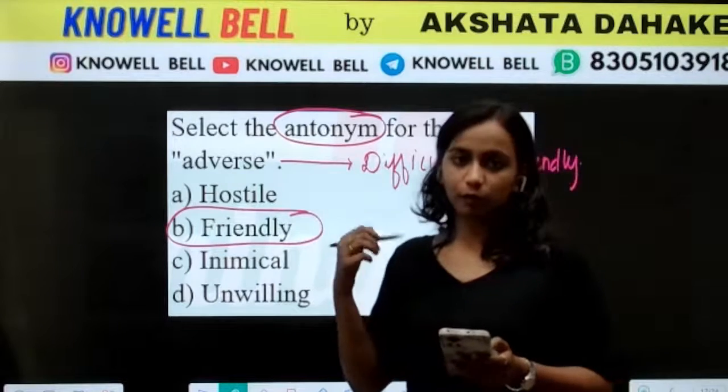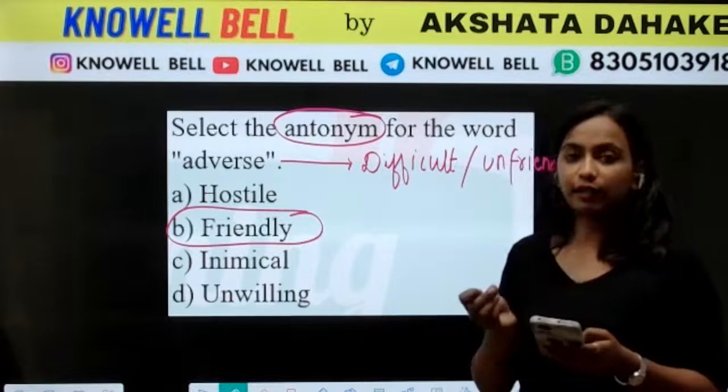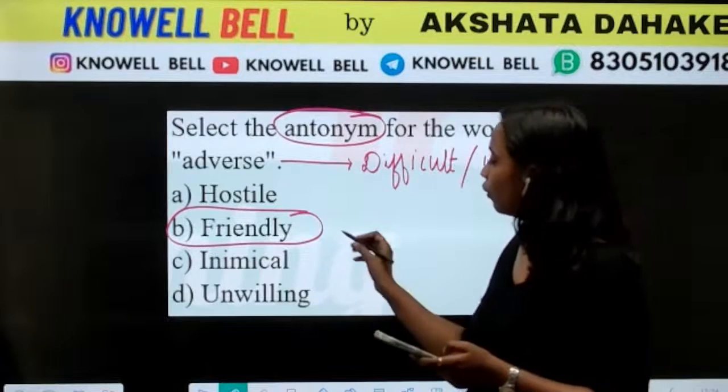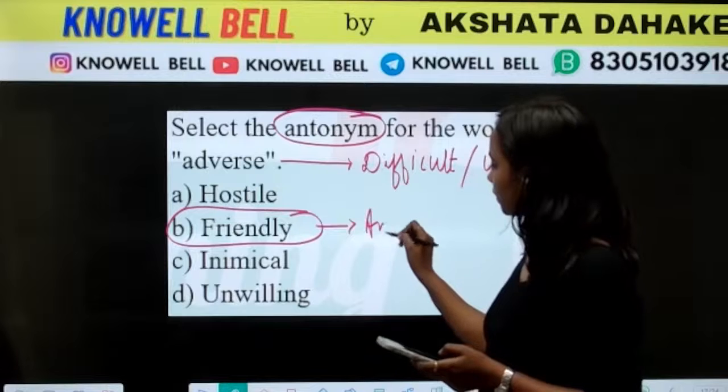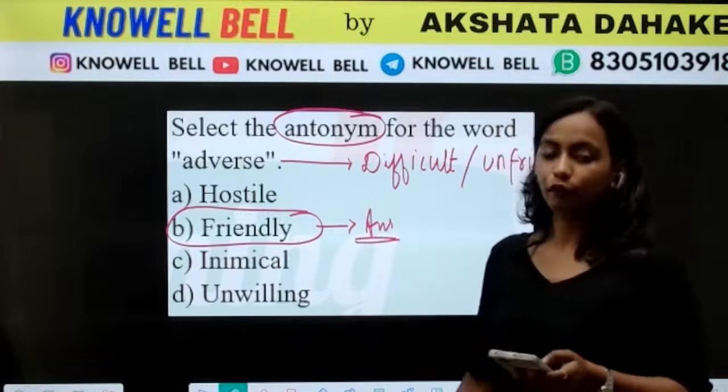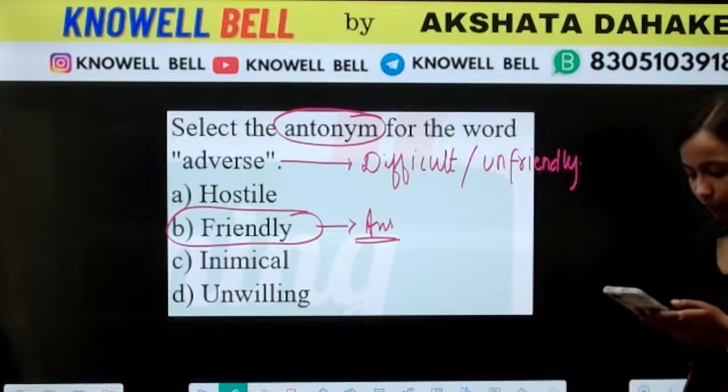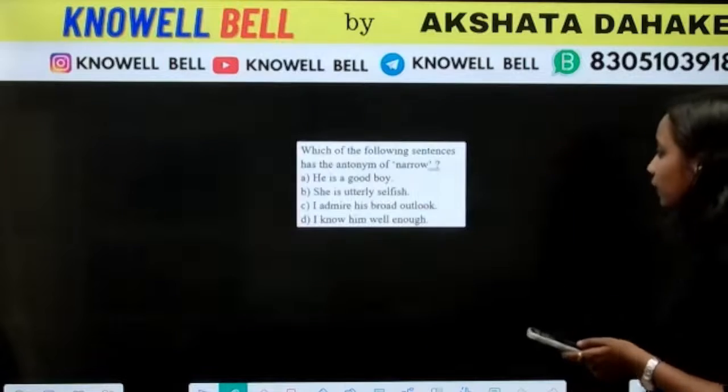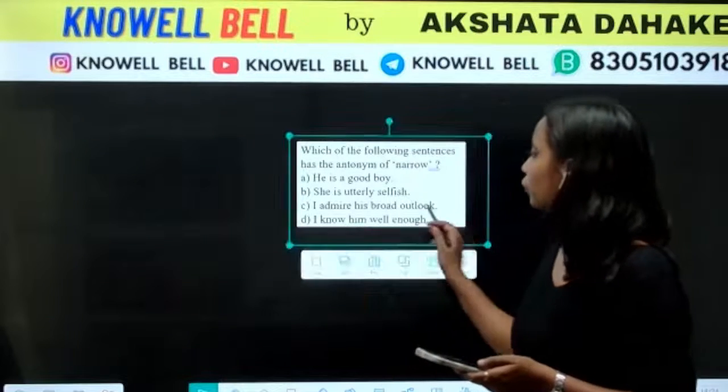Hostile का मतलब भी ये होता है. Hostile is also like unfriendly situations. That way you can say friendly. What will be the correct answer over here? Option B. Friendly would be the right antonym. Right. Okay. Next one we have is find the antonym for.